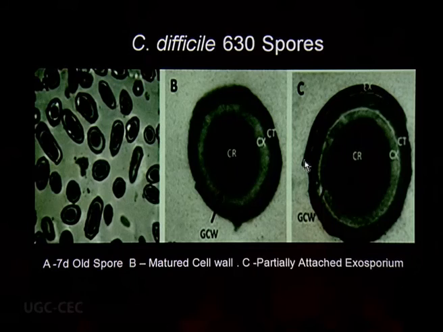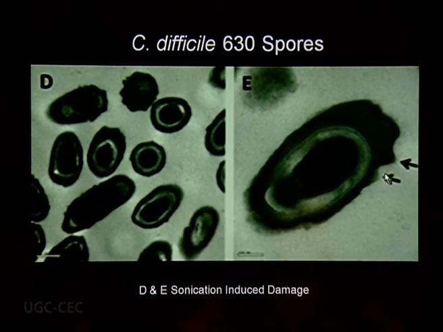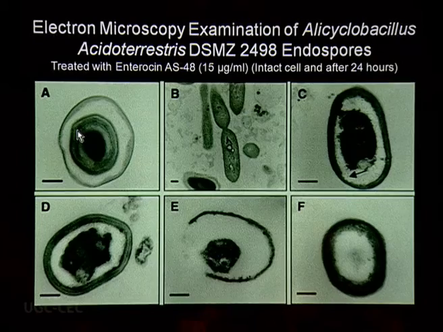And you can see this is a Clostridium difficile endospore. After applying sonication, the exosporium gets damaged. And this is another case where you apply sonication and you can see distinct damage in the Clostridium endospore. In the same way, X-ray or gamma ray application can destroy endospores. But here you can see that the application of a bacterial toxin, the Alicyclobacillus toxin, will destroy the endospore fully.